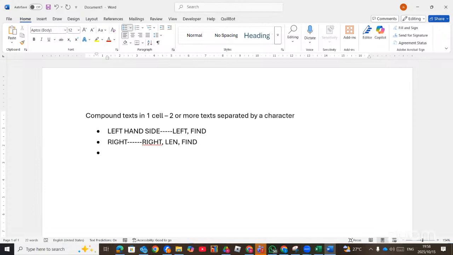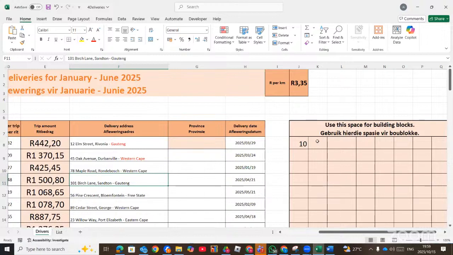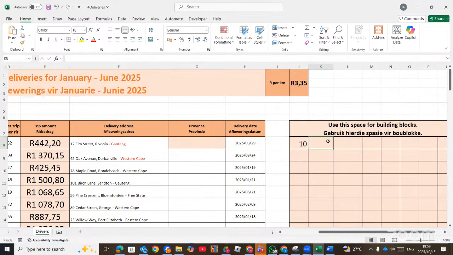If it is in the middle, aside from being on the left or the right, then you will need MID, you need LEN, and then you need FIND. So please take note of this. You must first identify where you're going to find the text. Is it on the left or is it on the right? And then you use them, you solve them step by step in the building block. So here, we need to use the LEN and FIND functions in the building block first. So let's go and do that. So we go to the building block. You start with the LEN function and say equal sign LEN.